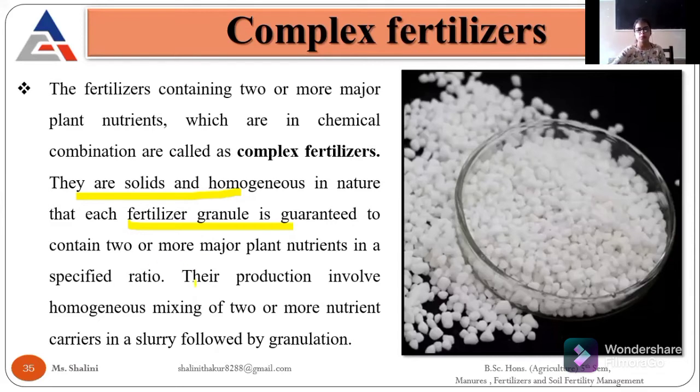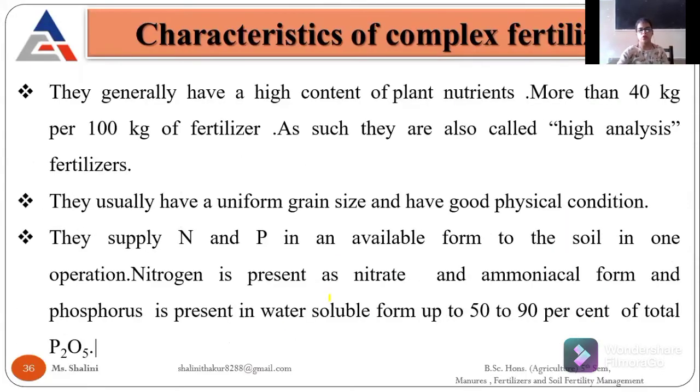Their production involves a homogeneous mixture of two or more nutrient carriers, followed by granulation. Mostly they are in granular form. Two or more major nutrients should be there in these types of complex fertilizers. If I talk about their characteristics, they have a higher content of plant nutrients.